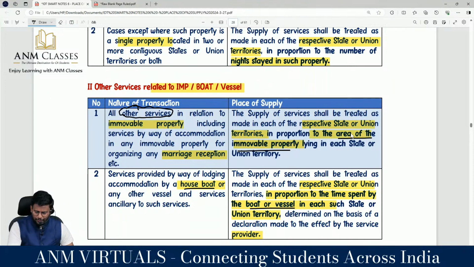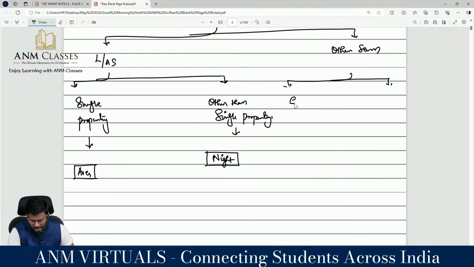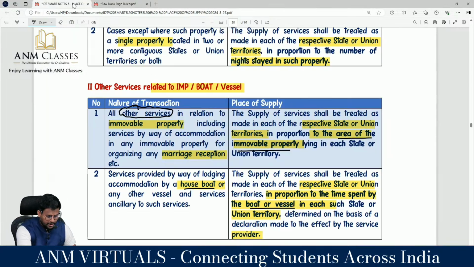Then also you have to apportion in proportion to the area of the immovable property, on the basis of area.